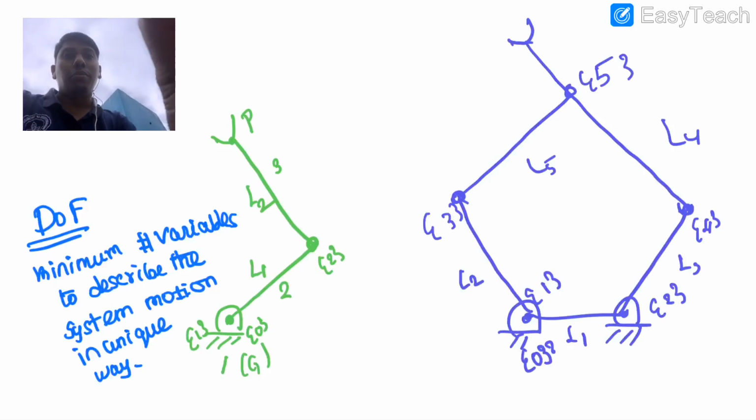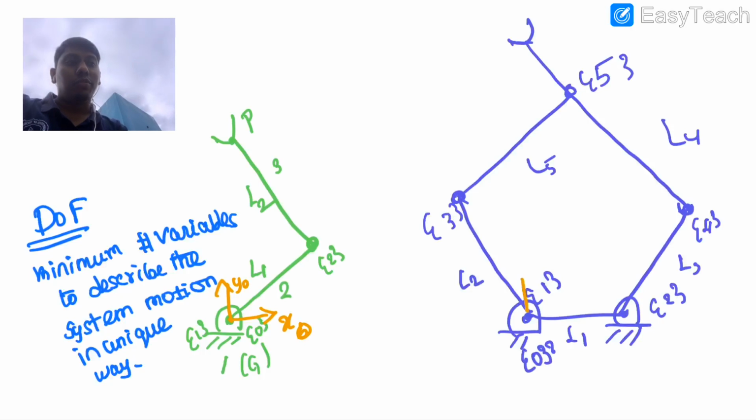The system motion would be described with a certain coordinate system. I assume this is the Cartesian coordinate system, where the z axis is coming out. This is x0 and this is y0, and similarly here, this is x0 and this is y0.